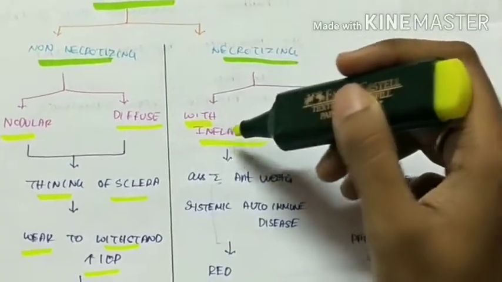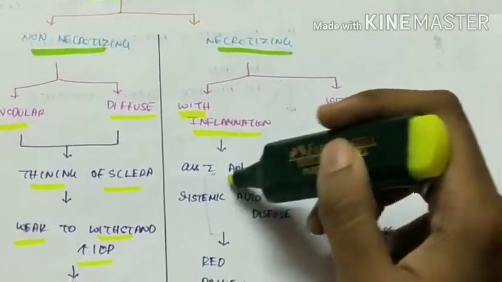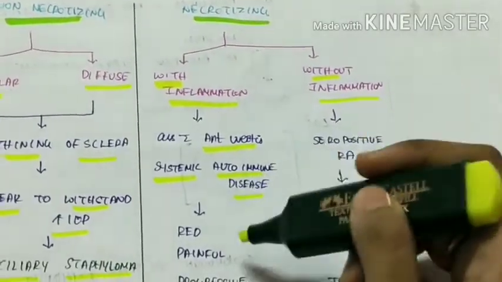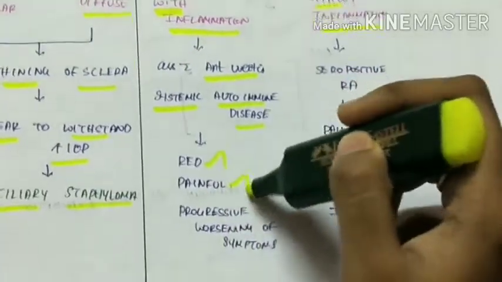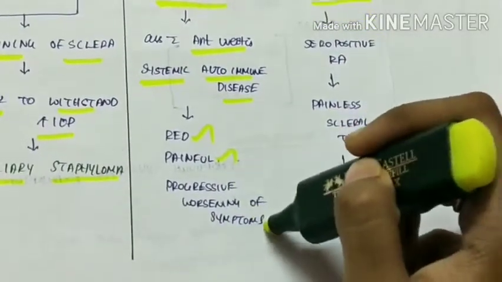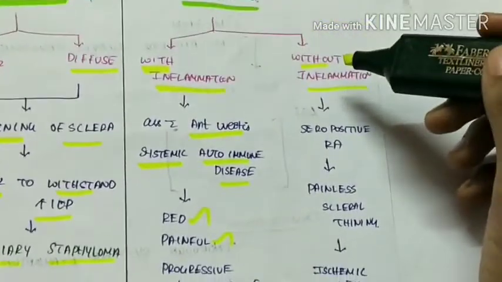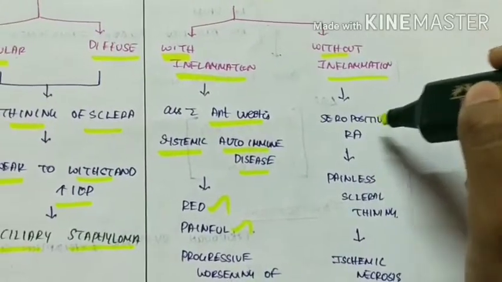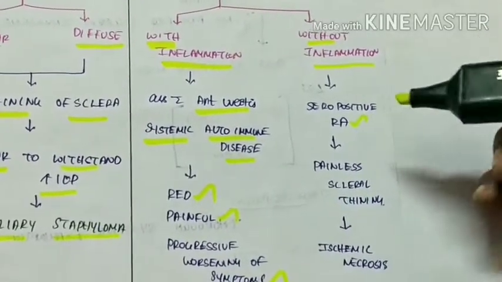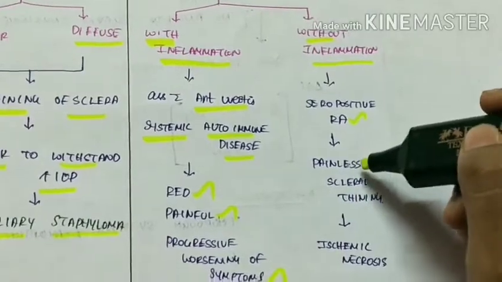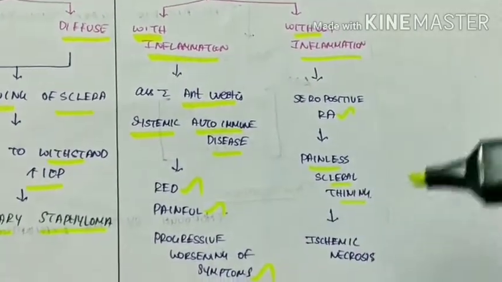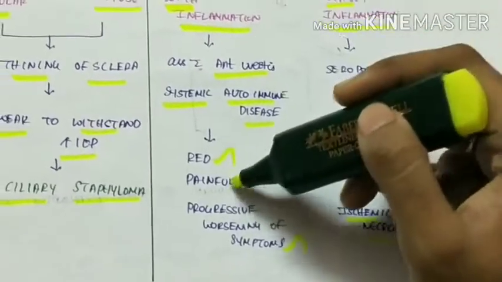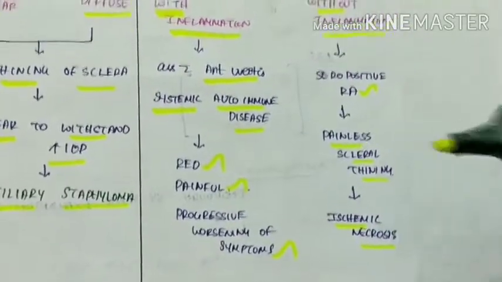With inflammation, it is associated with anterior uveitis and systemic autoimmune disease. Here, the eye is red, painful, and there is progressive worsening of the symptoms. In necrotizing anterior scleritis without inflammation, seropositive rheumatoid antigen is present and there is painless scleral thinning, which leads to ischemic necrosis. So with inflammation is painful, without inflammation is painless.